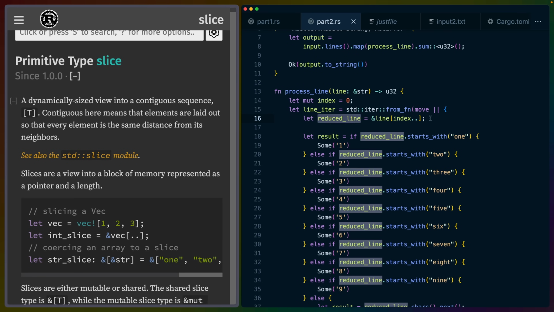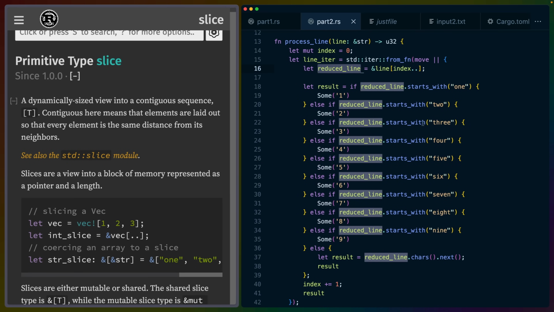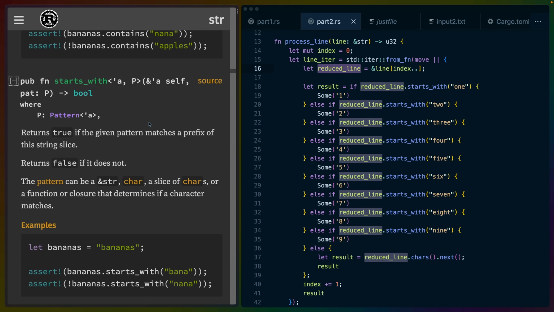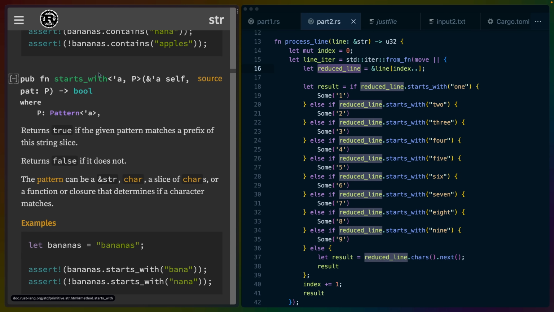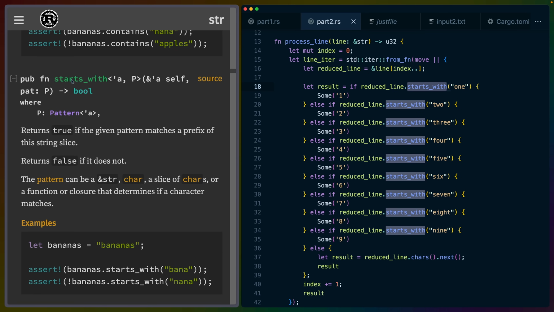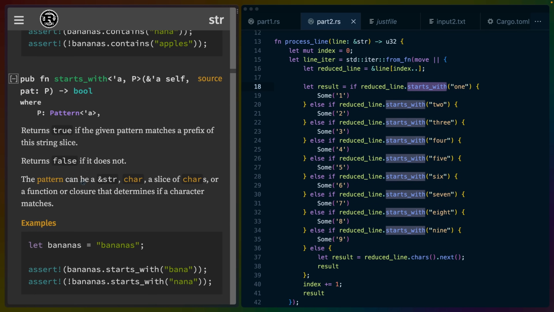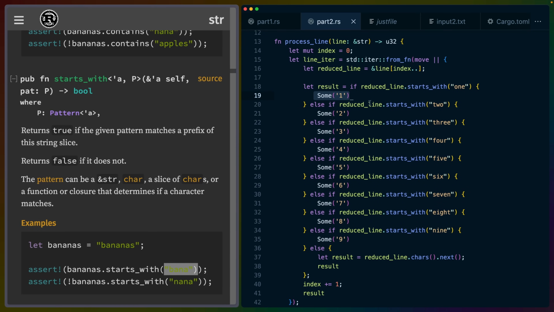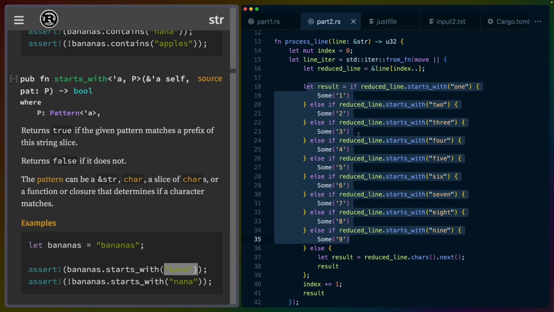With this reduced line continually getting smaller and smaller, we can go to the str docs and find the starts_with function. So we have a string slice, right? We have this reduced line and we need to check to see if the next couple characters match what we're expecting. So we use this starts_with function with some pattern. In this case, the pattern is just a string, or a string slice rather. And in every case here, we are returning Some, wrapping the character that we want to transform this into. For 1 through 9, that's all the same.